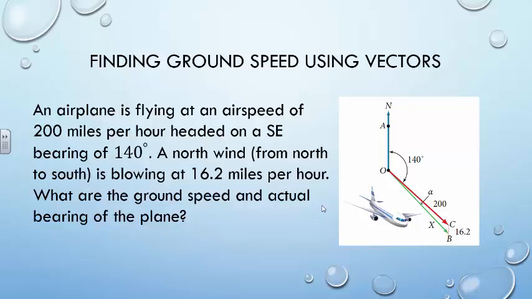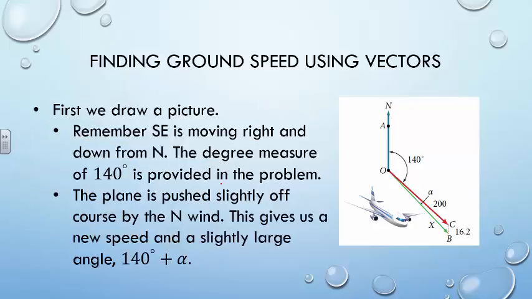Step 1 when presented with a word problem is to locate any pertinent information. So the first piece of information here is the airspeed of 200 miles per hour, followed by the southeasterly bearing of 140 degrees. There's a north wind blowing at 16.2 miles per hour. Second, we take this information and use it to draw a picture.